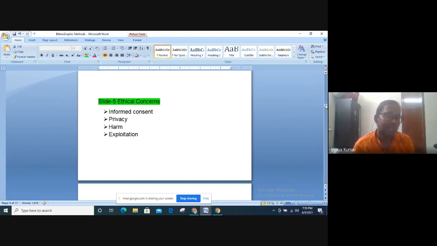But ethical considerations is a standalone paper for you, because again it is an explosive field with a lot of layers. In fact, you have one coursework exclusively devoted to ethics in research. So I'll purposefully not touch it, but ethical concerns is a very important aspect of ethnographic research.